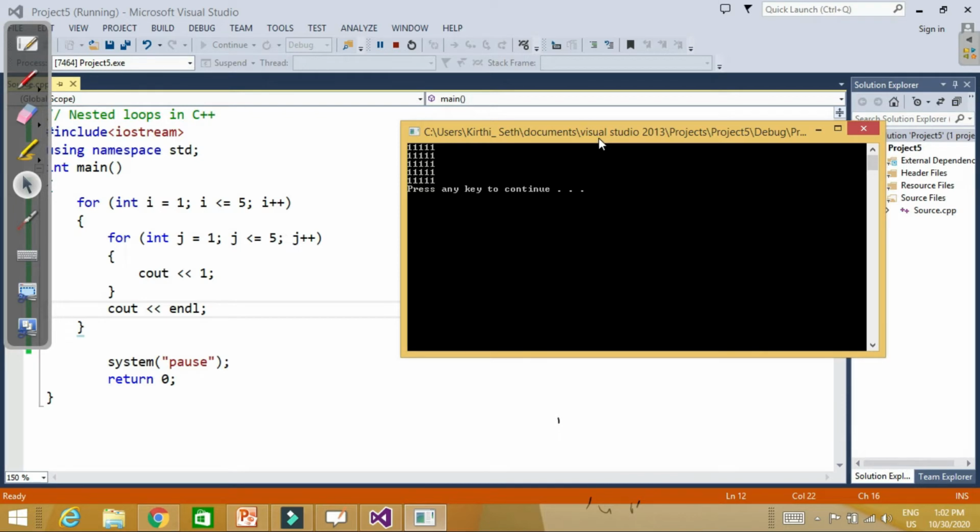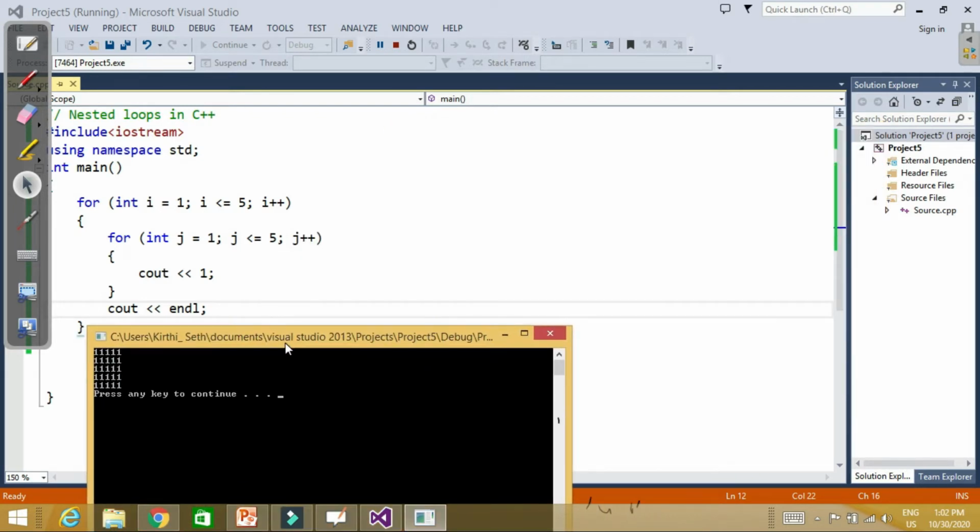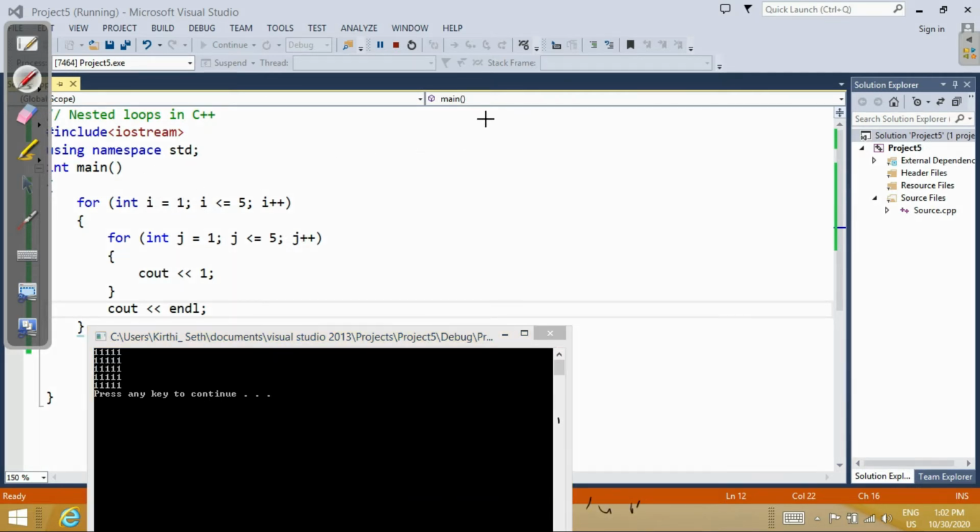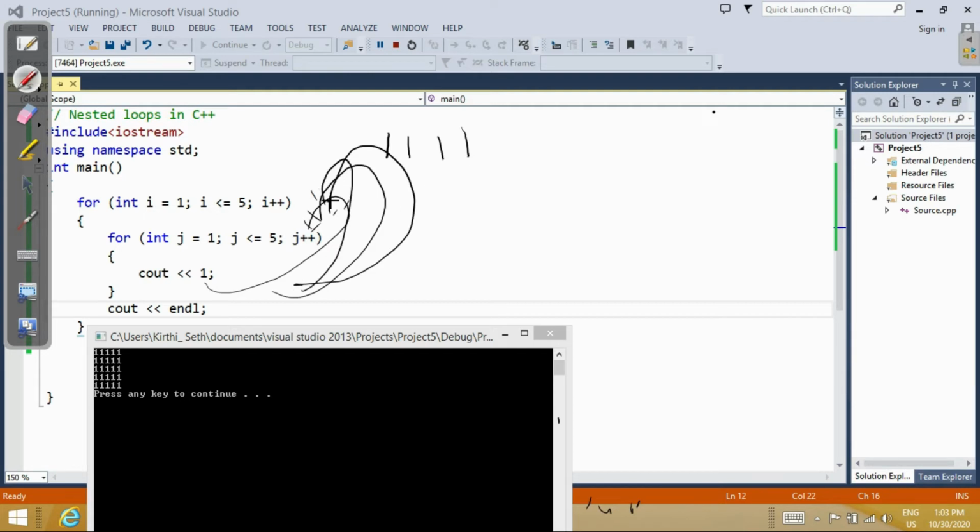So this is how we write an inner loop. How is it working, how are we getting this type of output? Let's say i is equal to 1, i less than 5, yes. Then inside this for loop, j is equal to 1, j less than 5, yes. Now it will print 1. Again it comes here, j plus plus, 2, again 1, again 3, again 1, again 4, again 1, 5, again 1.